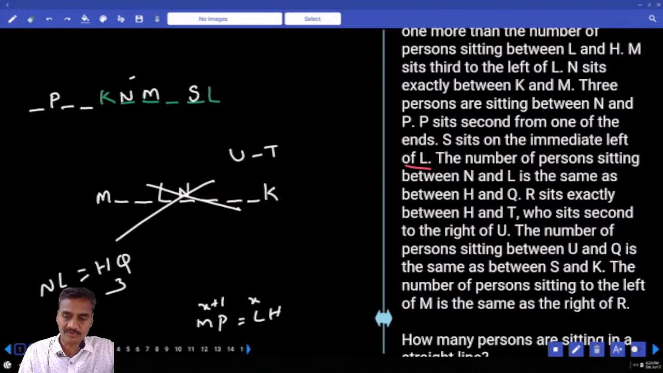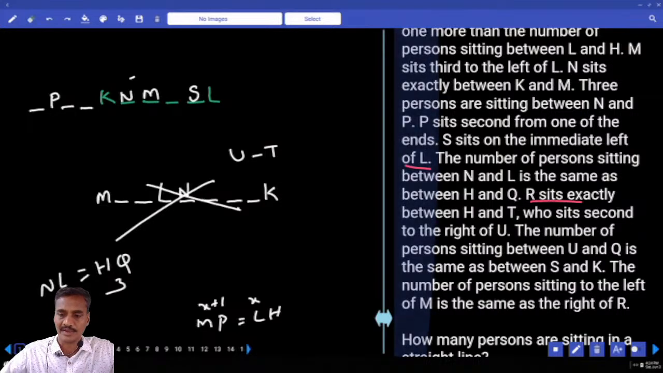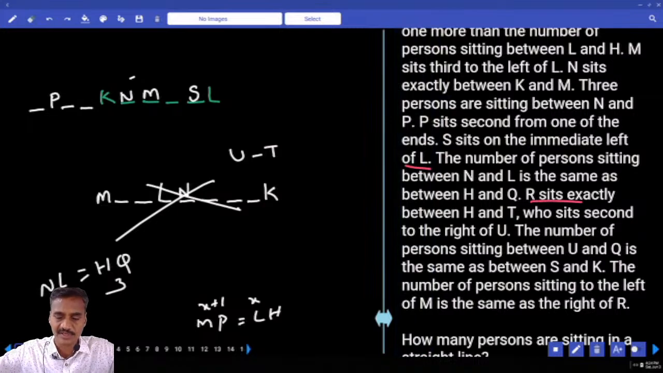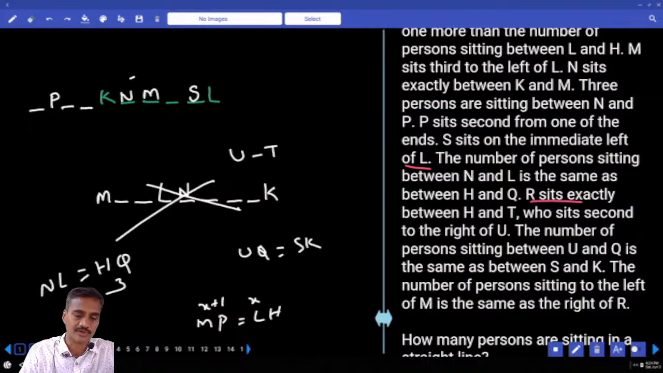And number of persons between U and Q. N and L, H and Q, 3 persons. And number of persons between N and L, same as H and Q. And R sits exactly between H and T. T sits second to the right of U. And number of persons between U and Q equals S and K. Now U and Q, S and K, there are 3. U and Q also, there are exactly 3 people. Number of persons to left of him.